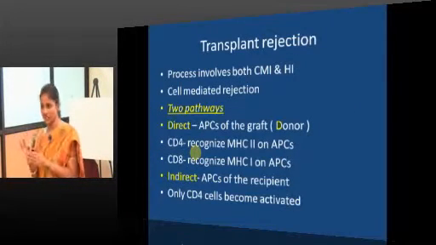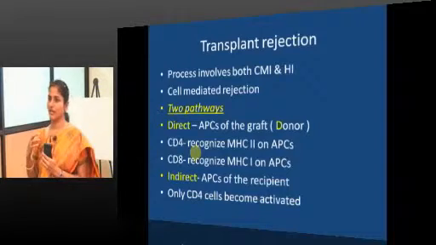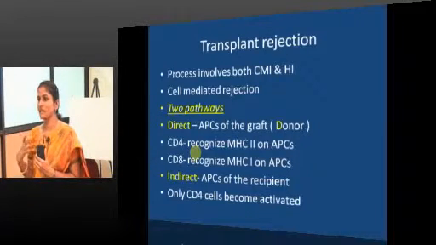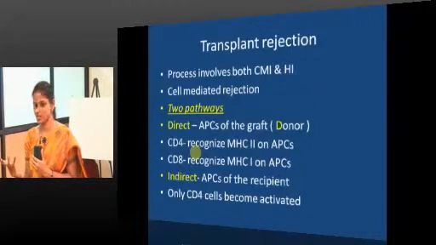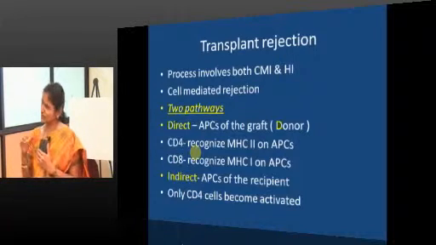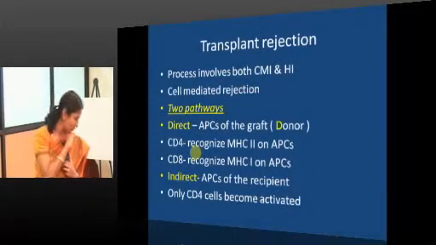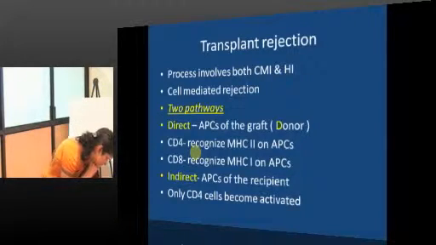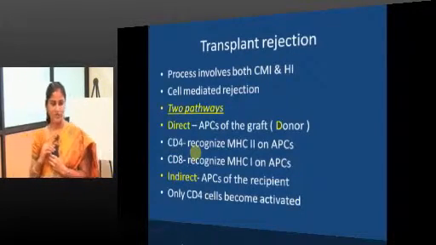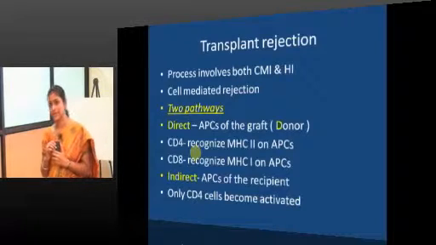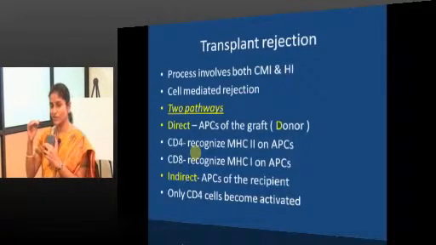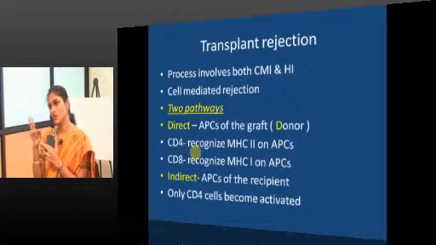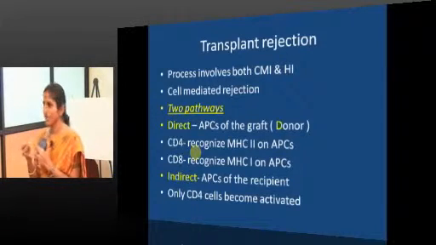So, transplant rejection. Why is a graft rejected? How is a graft rejected? The mechanism involves both humoral immunity and cell mediated immunity. With respect to cell mediated immunity, it follows two pathways, direct or indirect.